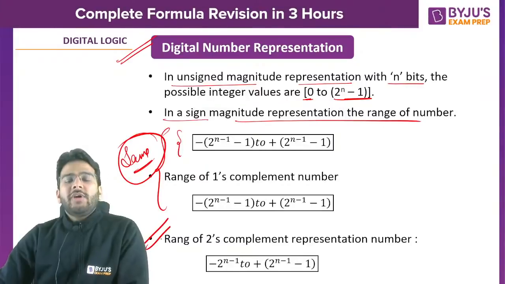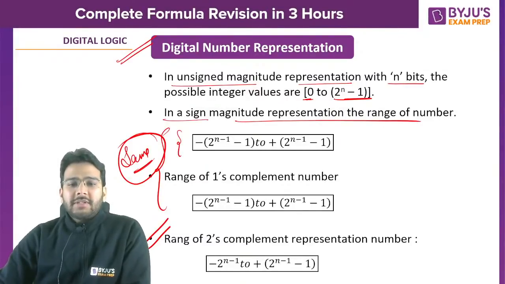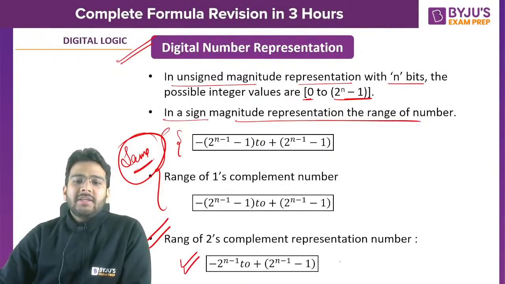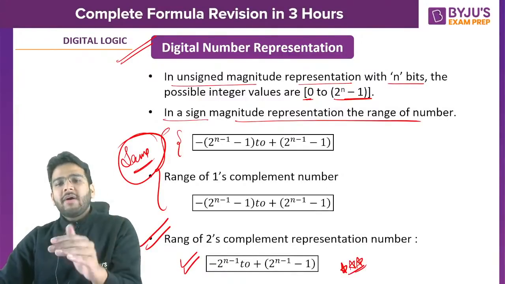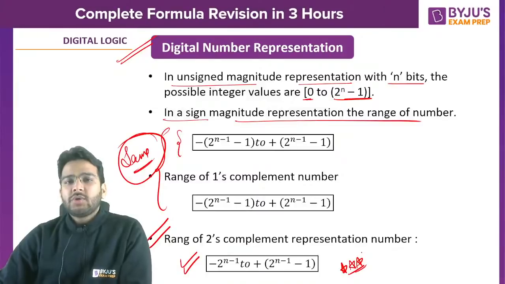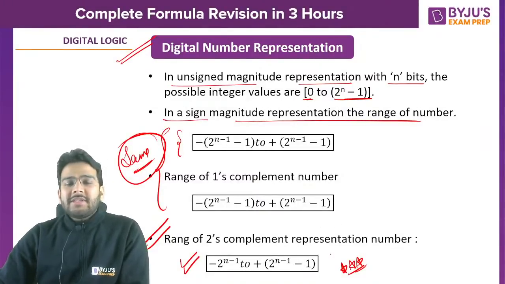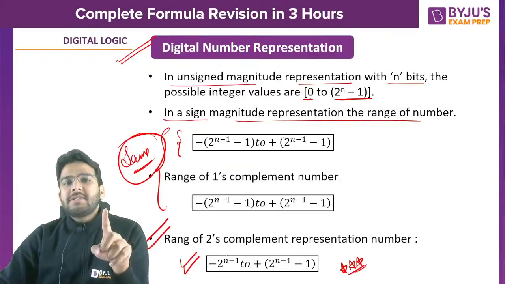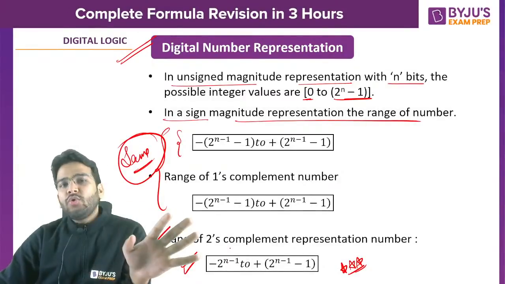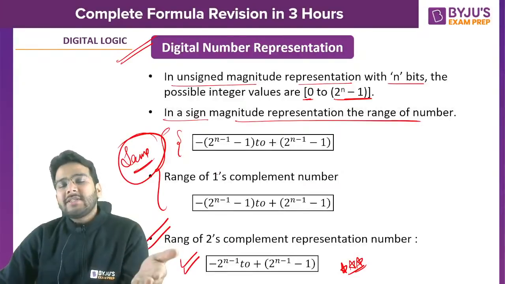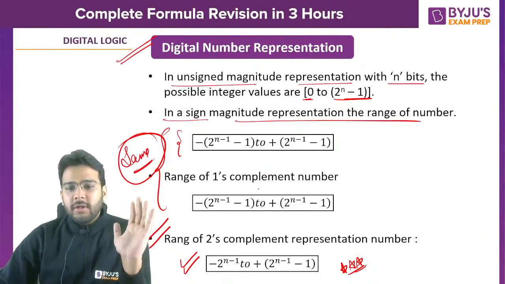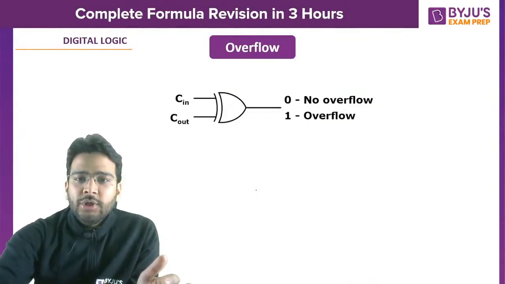That's why now we use only 2's complement representation, and this is the range, very important. Minus 2 raised to power n minus 1 to plus 2 raised to power n minus 1 minus 1. Here you can represent one more negative number. That's why it is minus 2 raised to power n minus 1. There is only one representation for 0. There are no 2 representations for 0, which we have in signed magnitude and one's complement form. Is it clear to all of you? So these are the ranges.